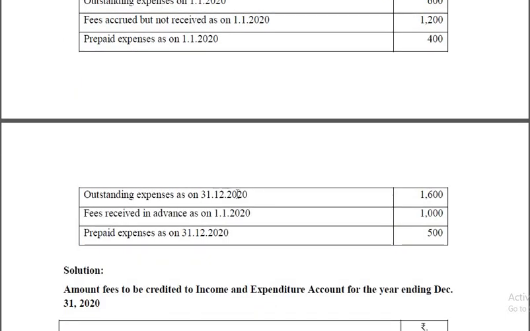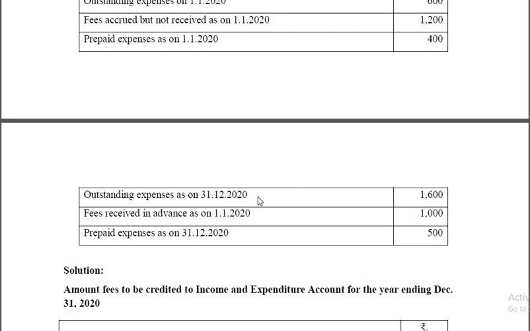Outstanding expenses on 31st December 2020. That means that is the current year expense. You have not paid. Though you have not paid, since we prepare the income and expenditure account on accrual basis, that should be added. All the expenses of the current year, whether paid or not, should be taken. Similarly, all the incomes of current year, whether received or not, should be taken, as long as they have